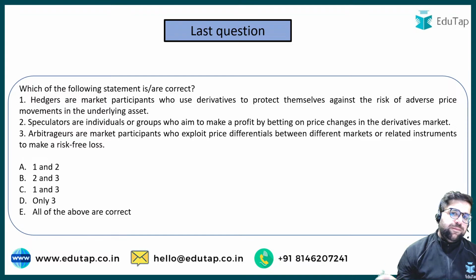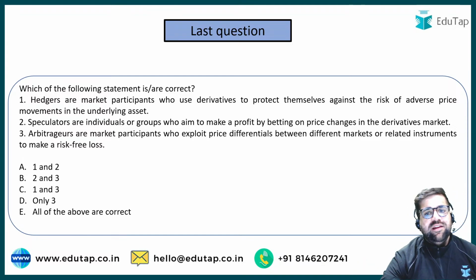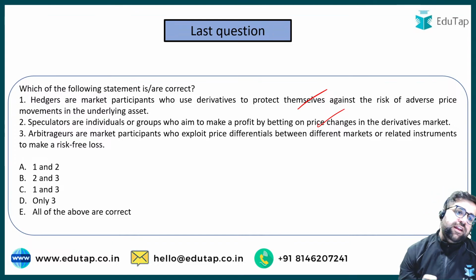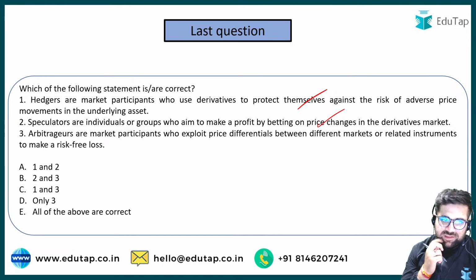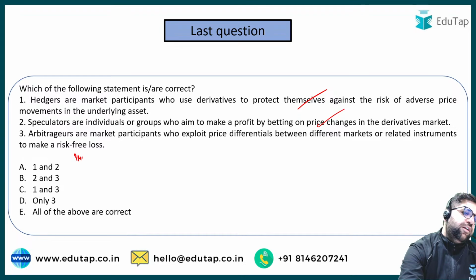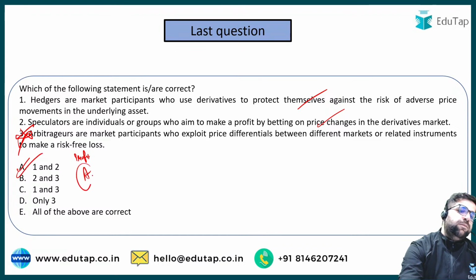See, hedgers are the market participants. They try to protect. Yes, this statement is correct. Speculators are individuals who try to make profit. Yes, this statement is also correct. Arbitrators are making risk-free loss. This statement is incorrect because they make risk-free profit. So statement 3 is the incorrect one. You have to identify the correct one. So answer will be option number A.